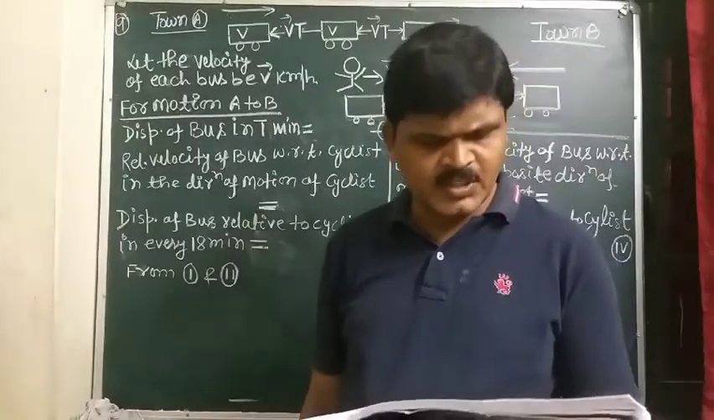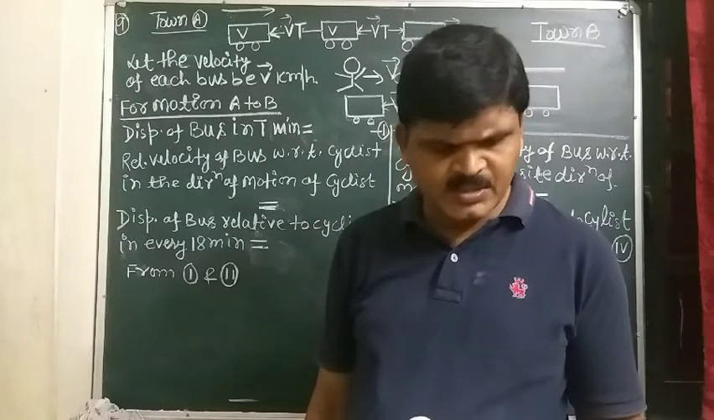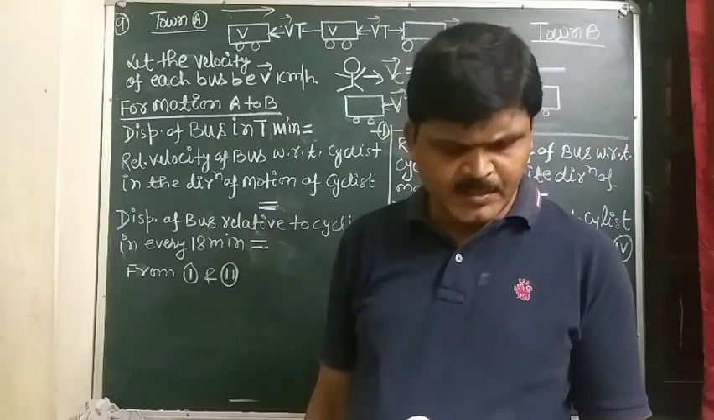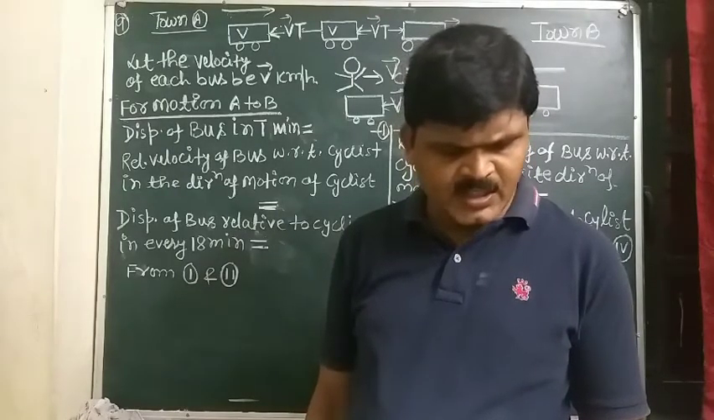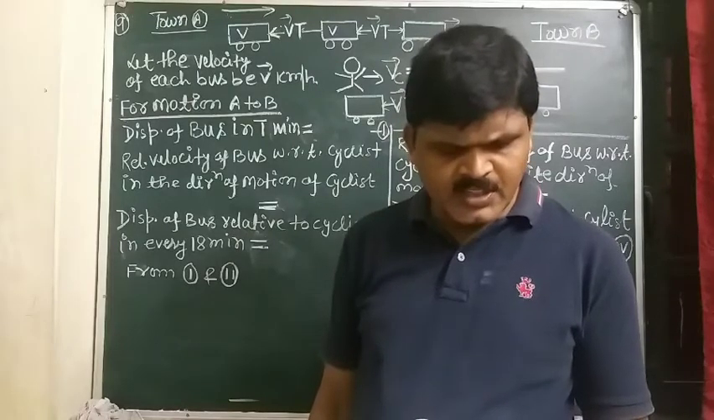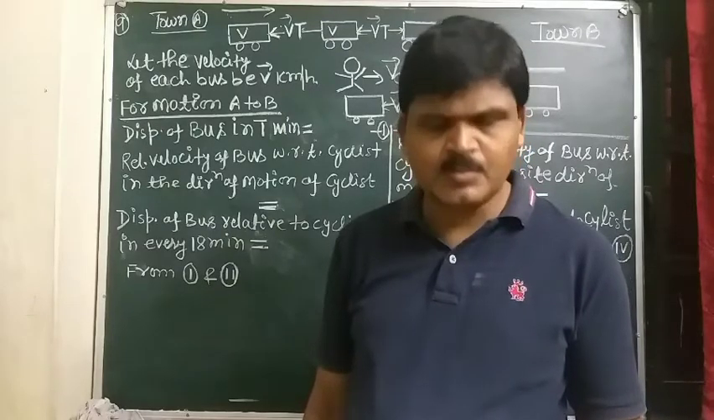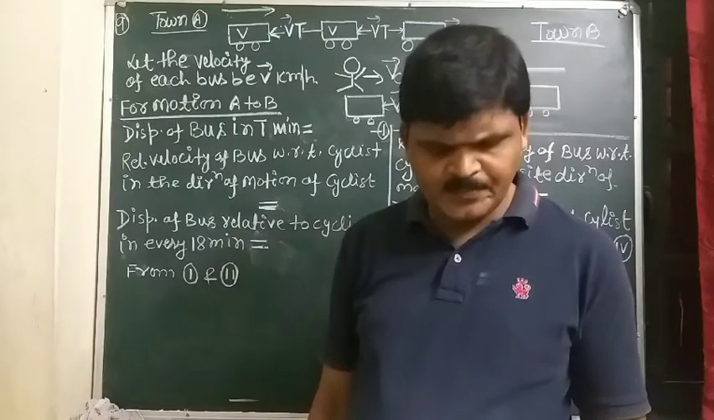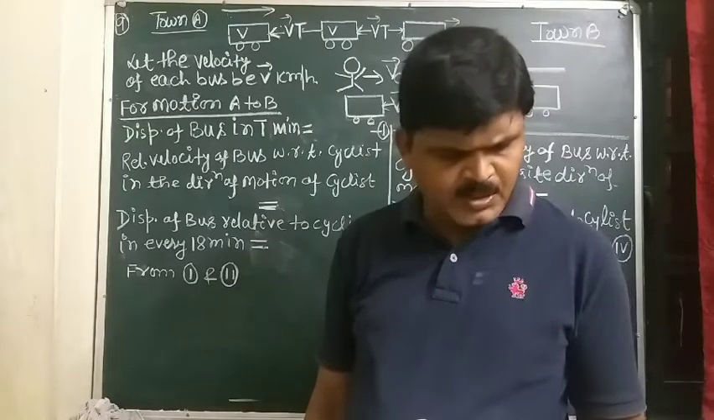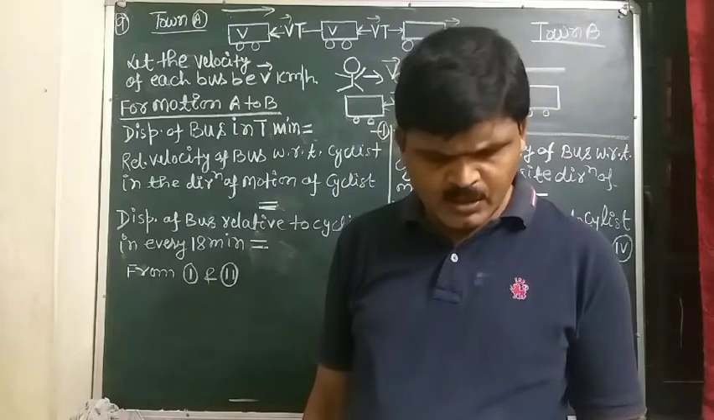Next question, question number 9. Two towns A and B are connected by a regular bus service with a bus leaving in either direction every T minutes. A man cycling with a speed of 20 km per hour in the direction A to B noticed that a bus goes past him every 18 minutes in the direction of his motion and every 6 minutes in the opposite direction. What is the period T of the bus service and with what speed, assumed constant, do the buses ply on the road?